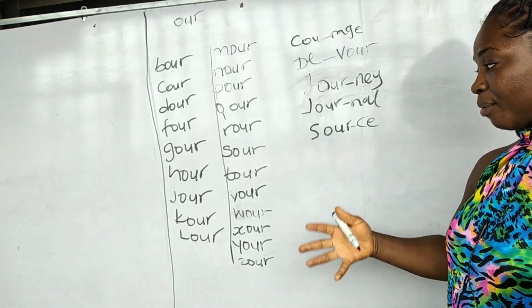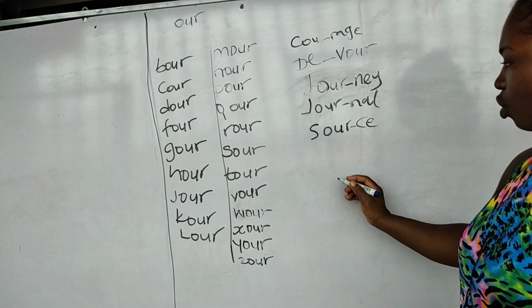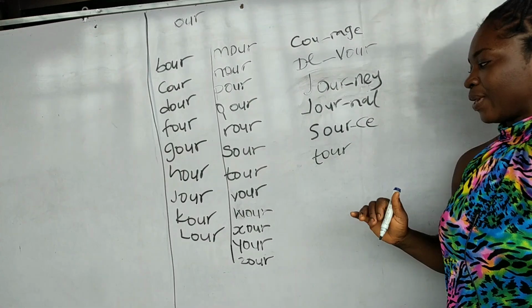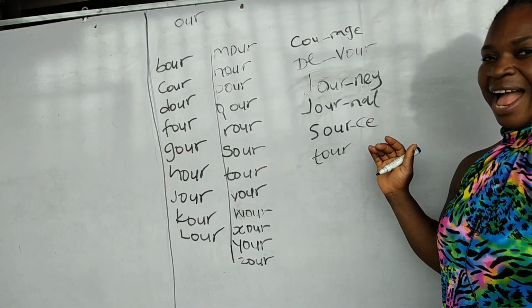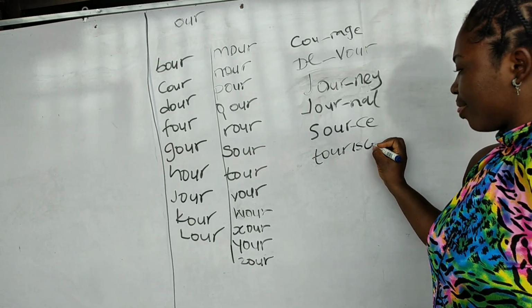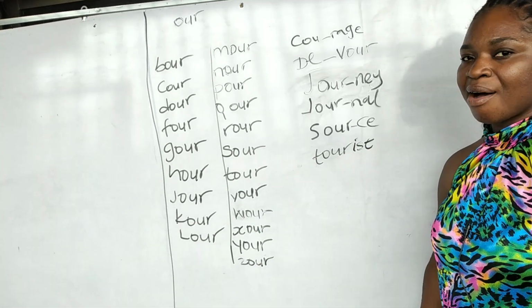To source for something. Let's try tour. This is tour, the t-o-u-r, and I can add i-s-t, the ist, and then put together, I'm just gonna have tourist.